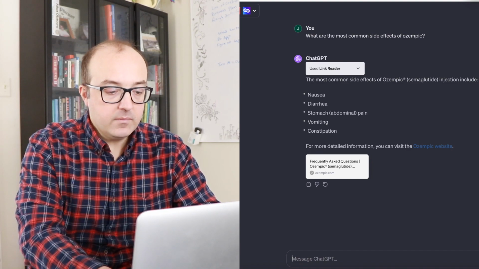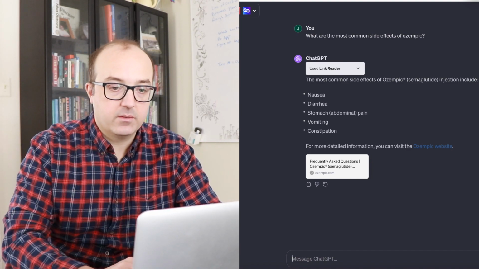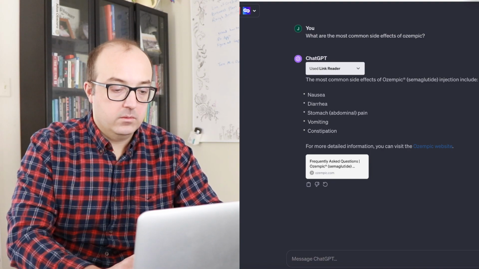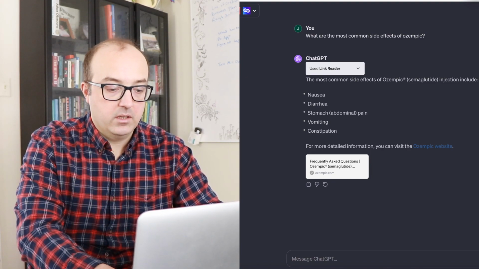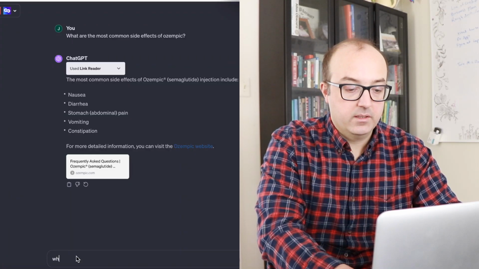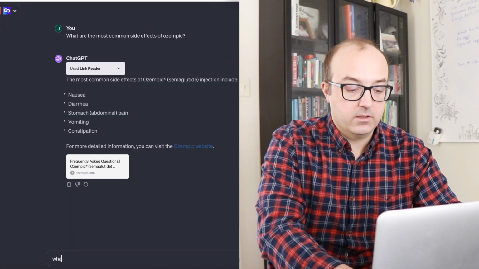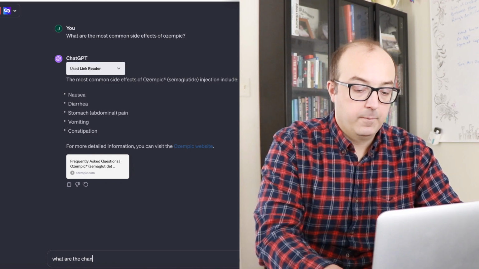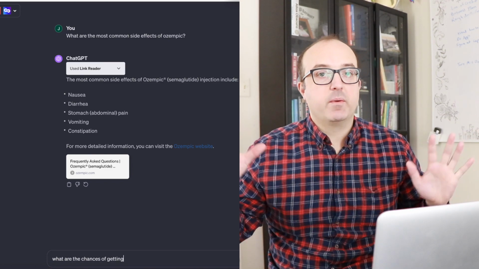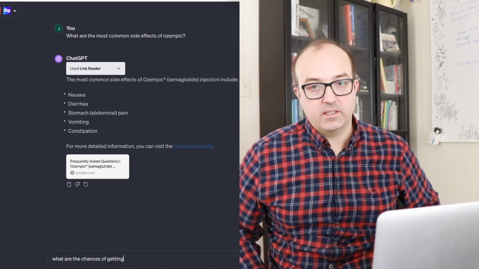Let me ask it a more specific question. So what are the chances of getting thyroid cancer on Ozempic? Because Ozempic has a black box warning. So let's see what it says.